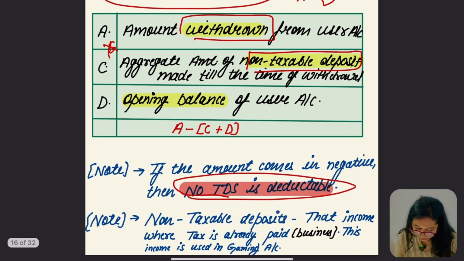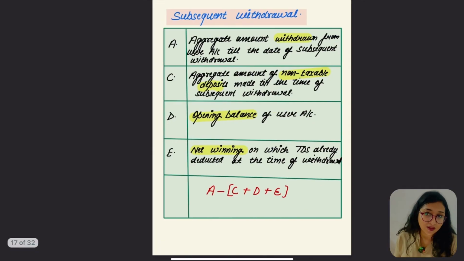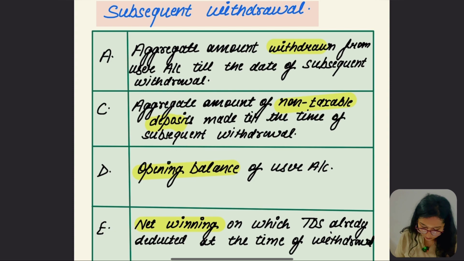Let's go for the next point, which is non-taxable deposit. I told you that it is income on which tax is already paid. Let's take business income, and this income is used in the gaming account for game purposes, or for playing online games. Now the first scenario was of the first withdrawal. Now let's go for the second scenario.